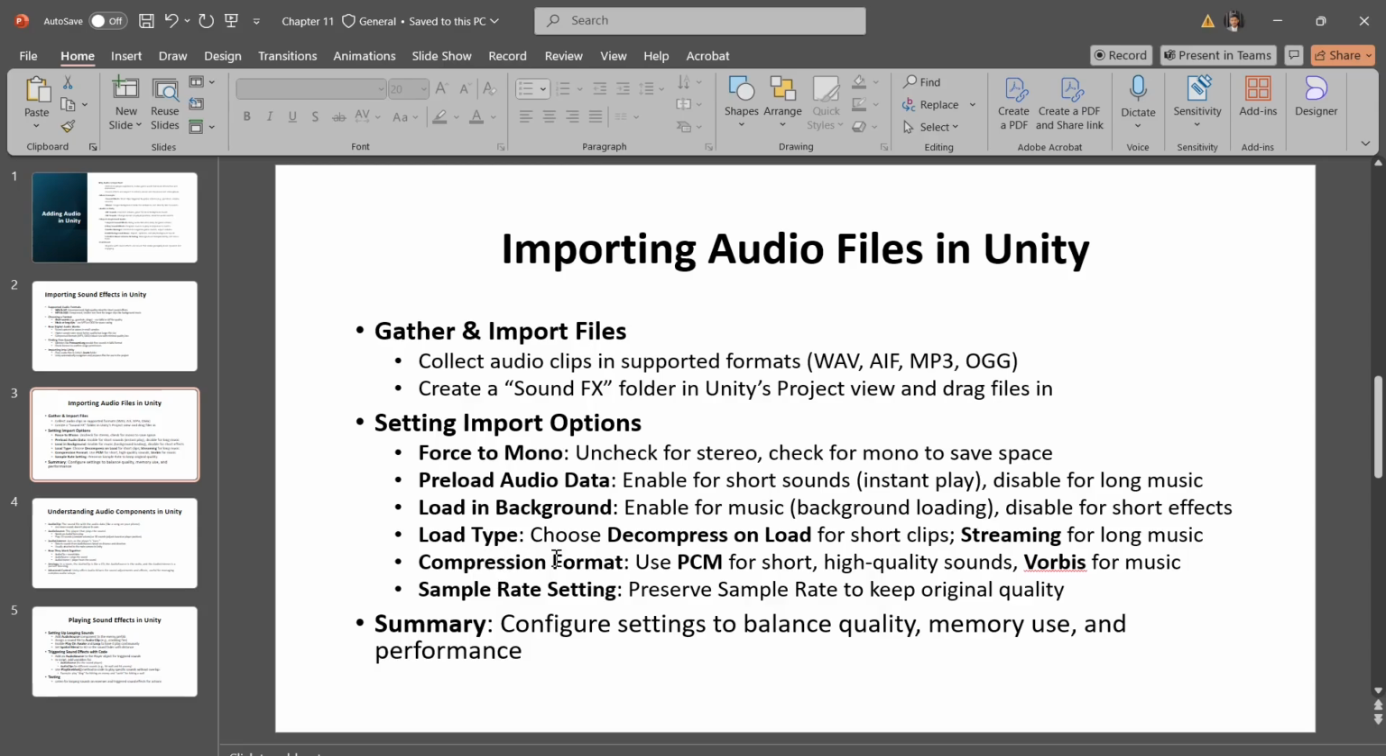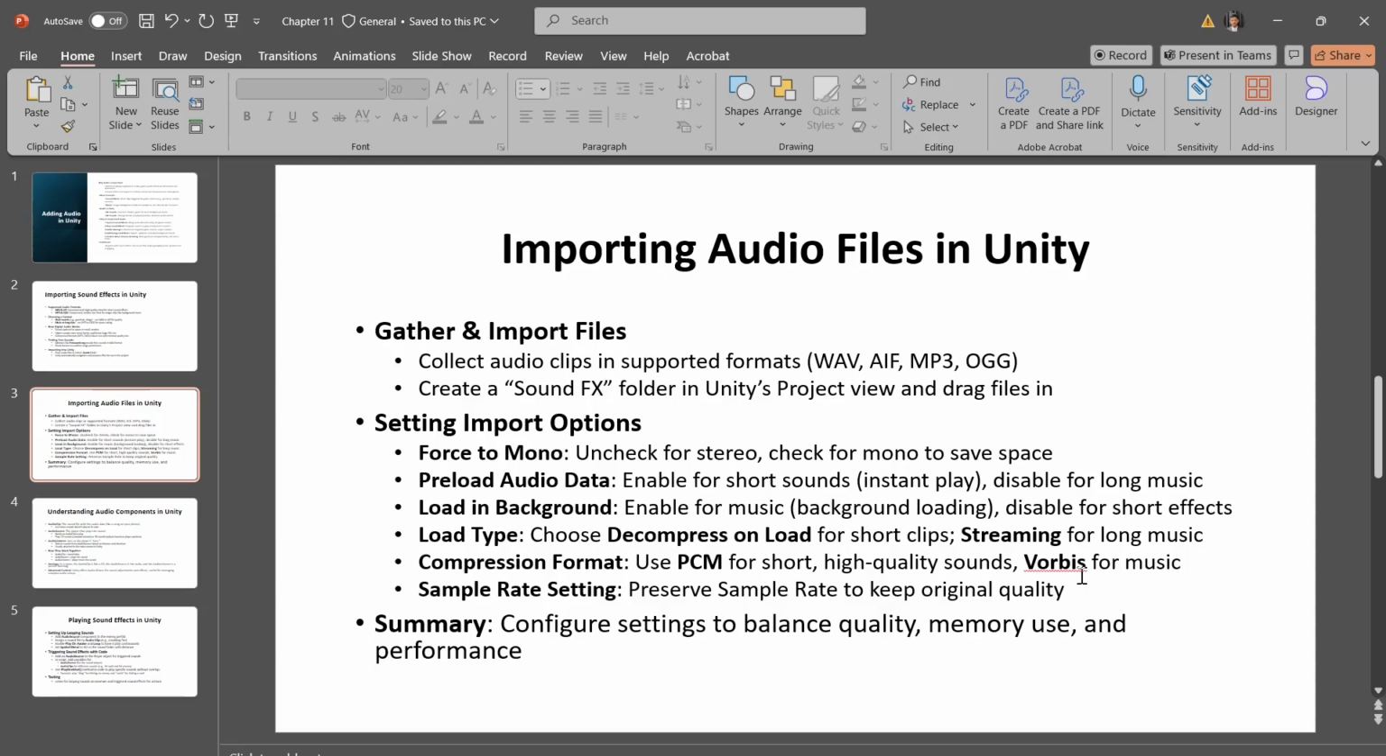So compression format. We have PCM. This keeps audio uncompressed, offering the highest quality. Use this for small audio sound effects to ensure they play clearly. We have Vorbis, which compresses audio, making the file smaller but slightly reducing quality. It's best for large files like background music to save storage space. So choose PCM for short high quality sound effects, and Vorbis for long memory saving music tracks.